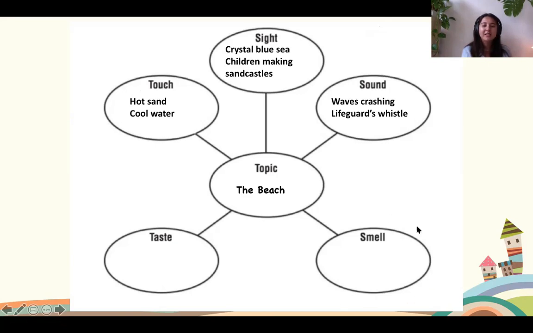Okay, what kinds of things can you smell at the beach? We can smell salt water of the beach. Good girl, well done. When you go to the beach, it's got that amazing salt water smell. Have a look at my examples. You can smell fresh coconuts. So for me, when I go on holiday to the beach, something I always like to drink when I'm on the beach is a fresh, ice cold coconut.